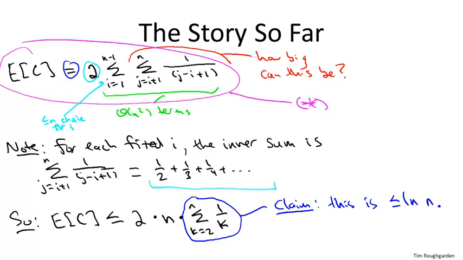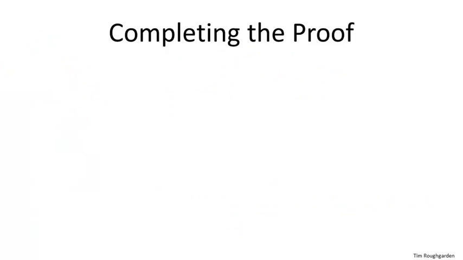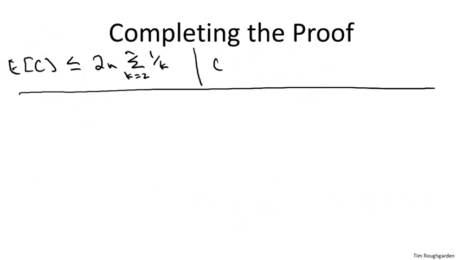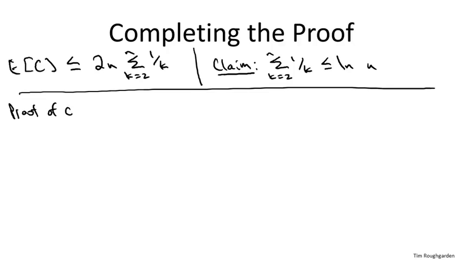So why is this true? Why is this sum only logarithmically large? Well, let's do a proof by a picture. I'm going to write this sum in a geometric fashion. So on the x-axis, let me mark off points corresponding to the positive integers. And on the y-axis, let me mark off points corresponding to fractions of the form 1 over k.